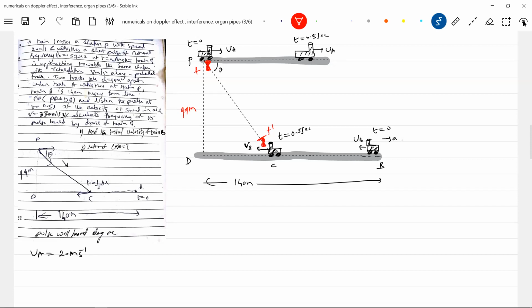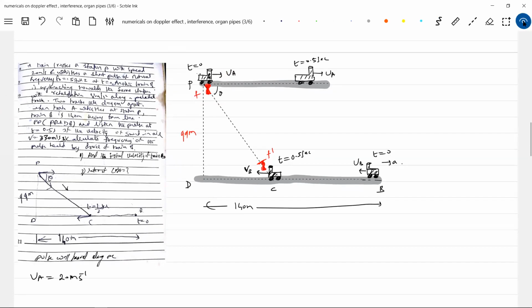Straight away, what is the Doppler effect formula? What is the speed of train A when it generated the pulse? The pulse is generated here, at P. At C, the pulse is detected. What is the Doppler effect formula? First, we'll write the Doppler effect formula. We'll come to know what to do.